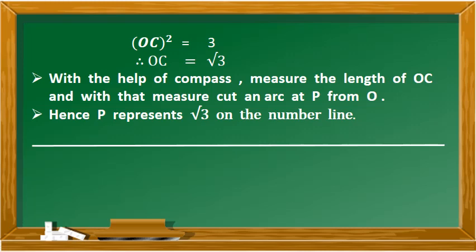Finally, with the help of compass, measure the length of OC, and with that measure, cut an arc at P from O. Hence, P represents root 3 on the number line, that is root 3 lies between 1 and 2 on the number line.